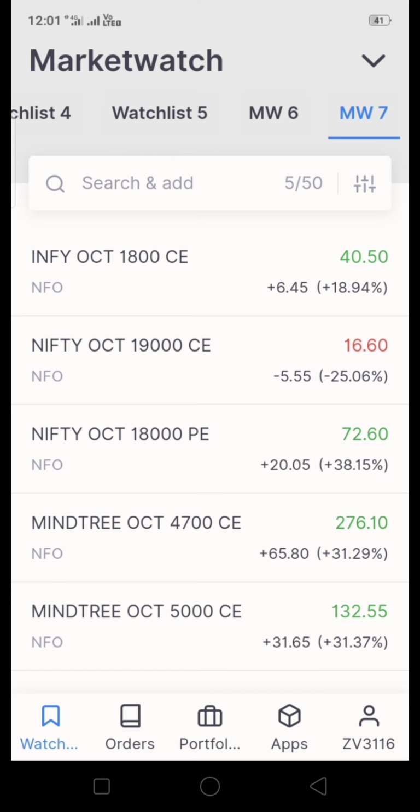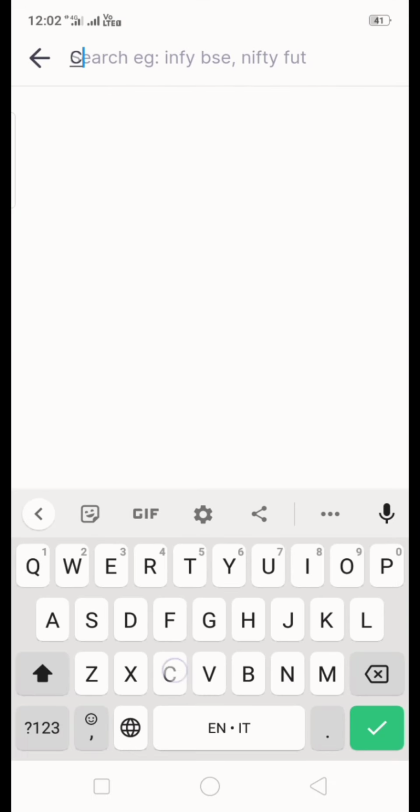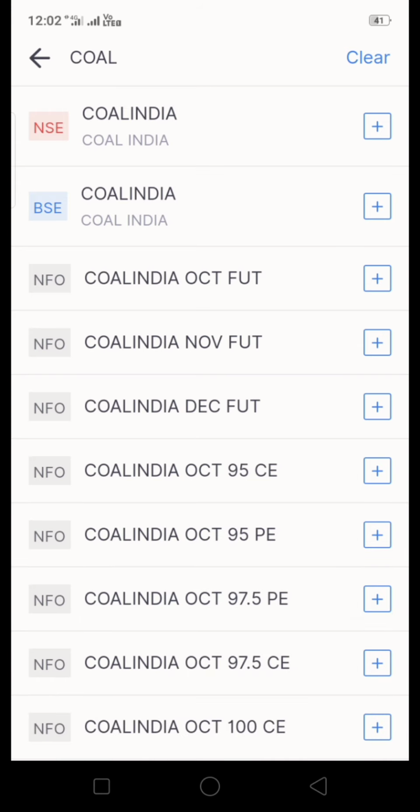So come to this open high and open low concept. Observe Coal India Limited.